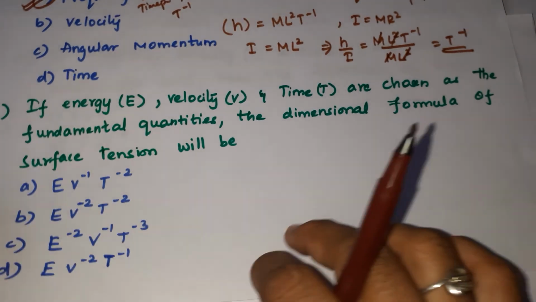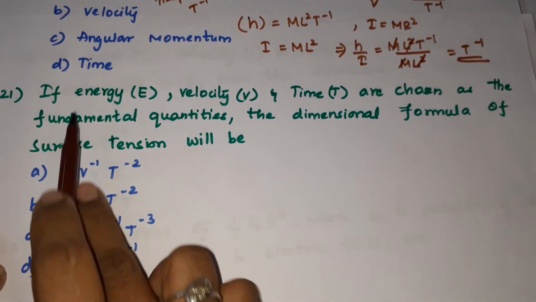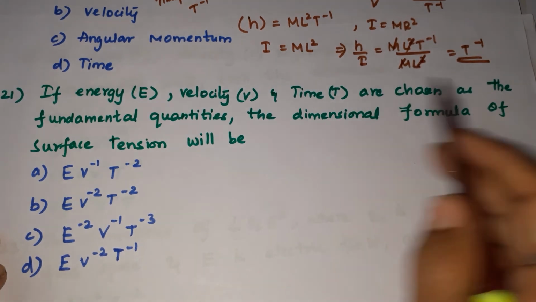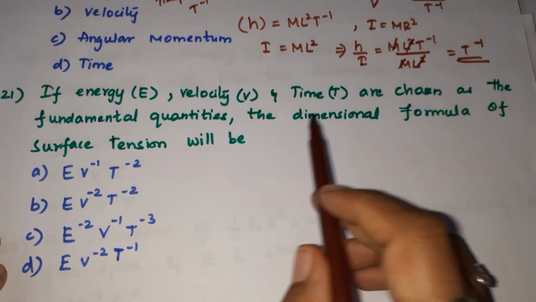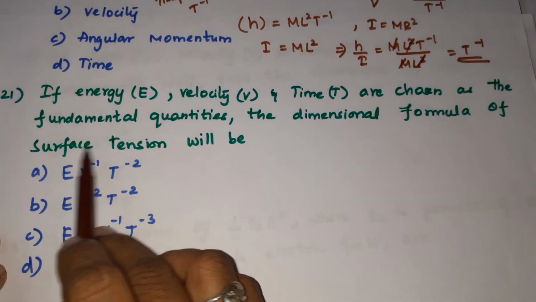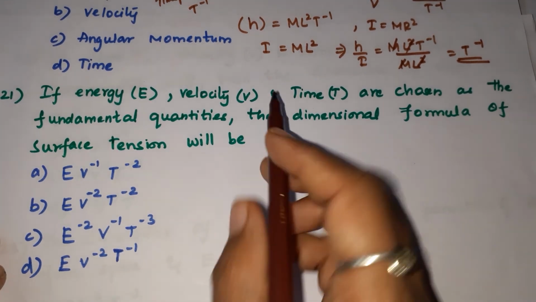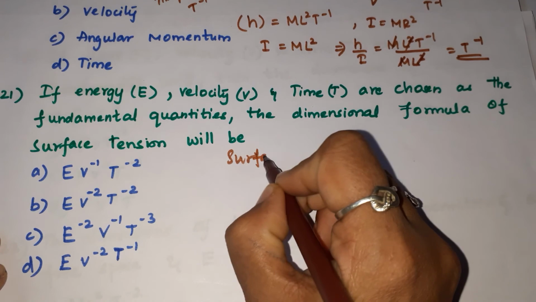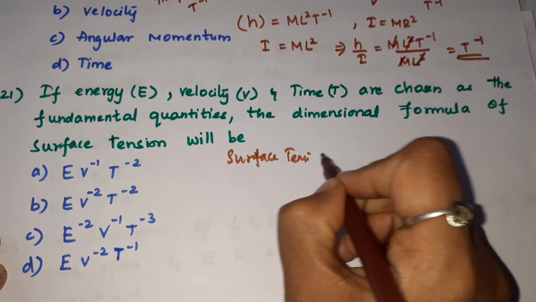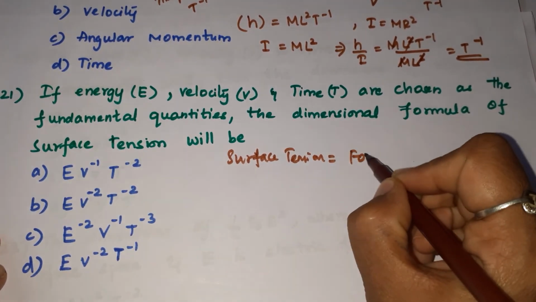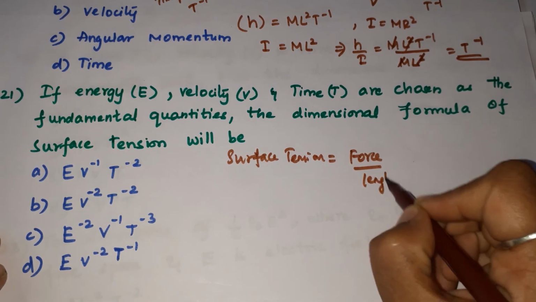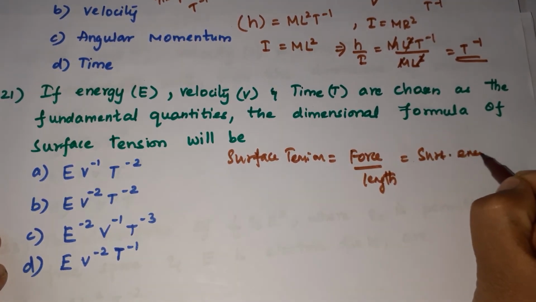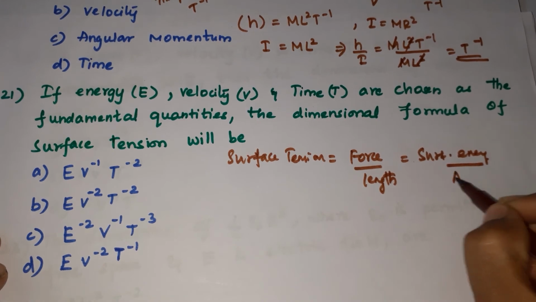Next is: if energy E, velocity v and time t are chosen as the fundamental quantities, the dimensional formula of surface tension will be? We know surface tension is force by length, which equals surface energy by area.